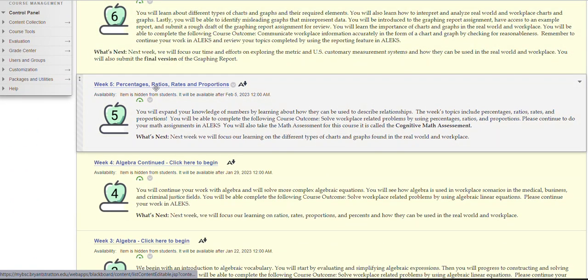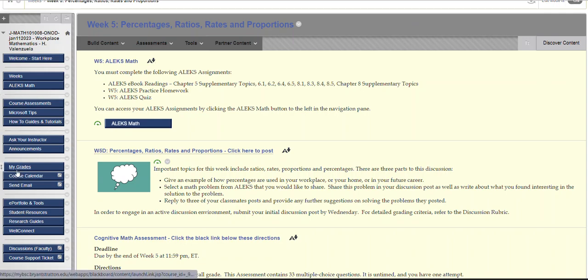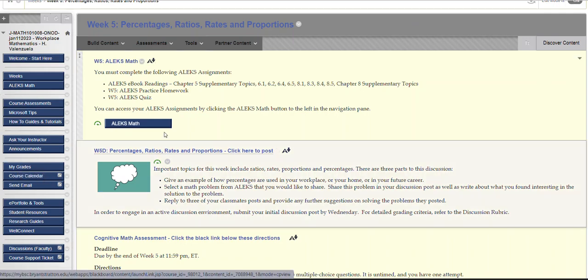Week 5, you're working on percentages, ratios, and rates and proportions. Now remember with Alex, you're working on your Alex homework. Remember the practice homework is not graded, but you have to complete 50% of your practice homework for the quiz to open up. And the Alex quiz is the graded assignment that shows up in your grade book. Remember that. To check your grades, click on this My Grades button here.